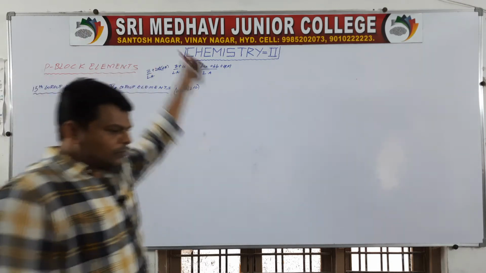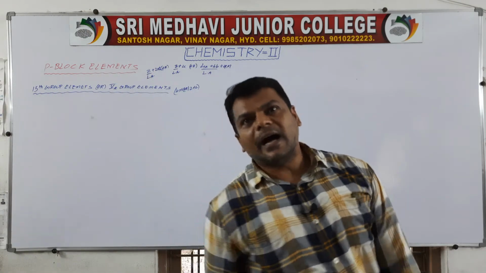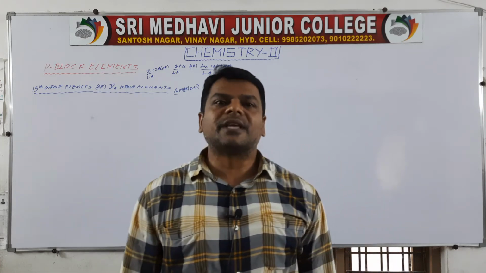So you have to know what are the atoms or elements present in 5th A group.